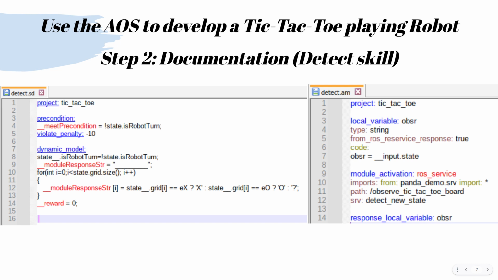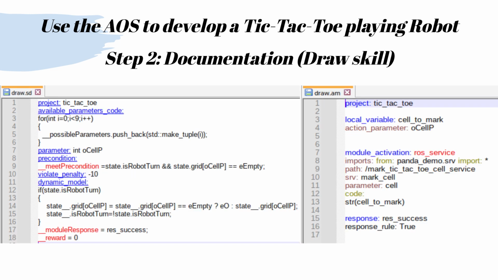On the right, we see the detect AM file. It connects the more abstract model of the skill with the skill code. It specifies how to activate the skill code, the detect tic-tac-toe raw service in this case, and how to translate the skill code execution to an observation corresponding to the model. Local variables store events that occur during code execution, and in this case, the observation is the OBSR local variable that stores the return value of the skill code.